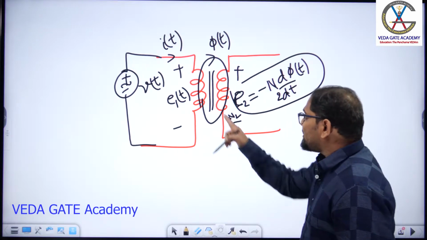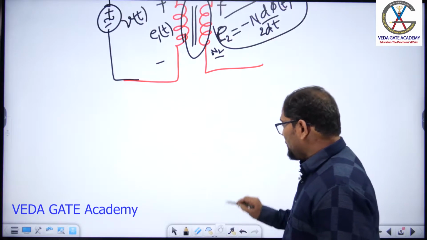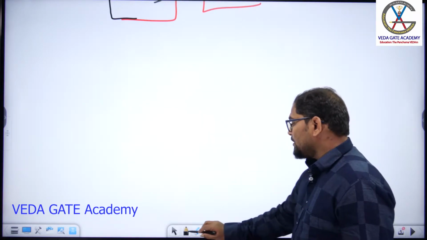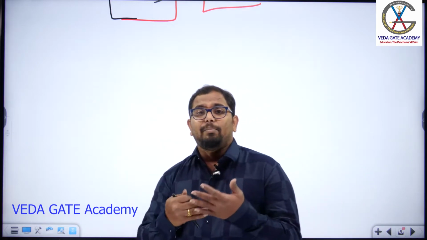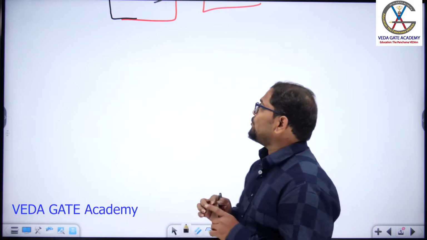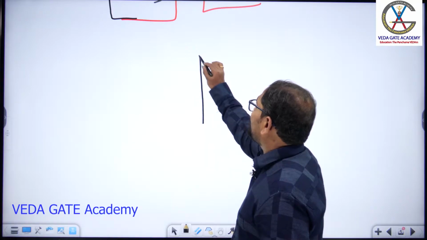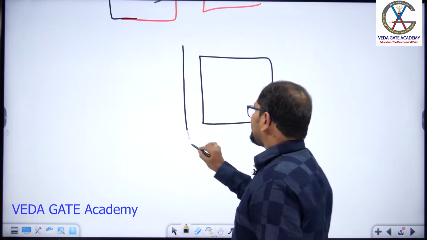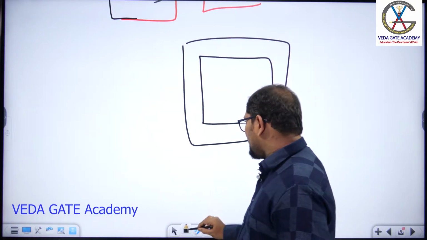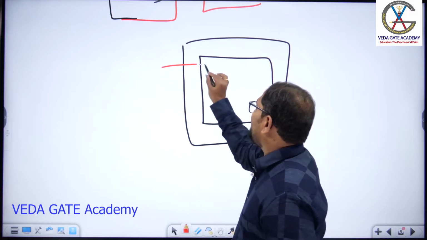How will you get this induced EMF? There will be some flux linking action. To understand this, let me take the transformer core like this. This is the transformer core. On top of the core we will have windings like this.